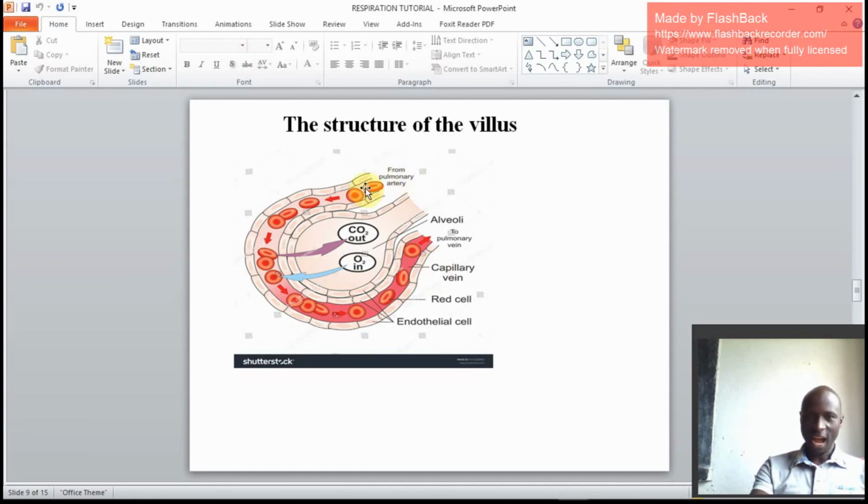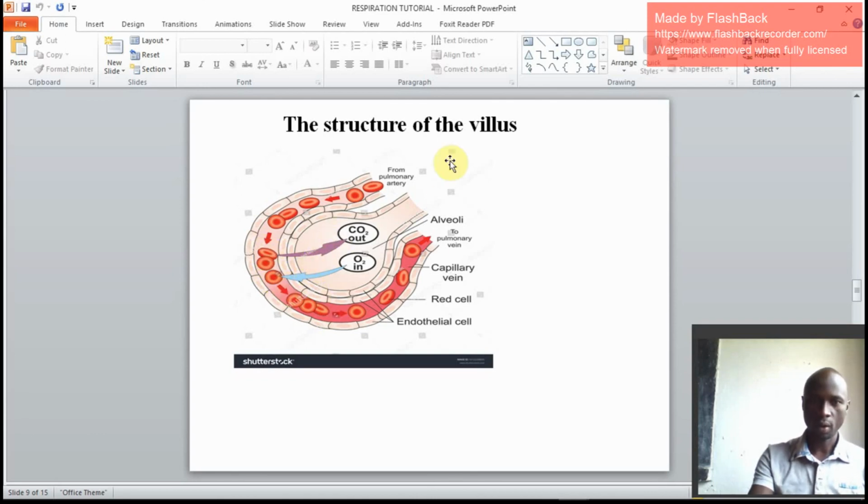We go to the structure of the villus. It is ball-like to some extent. It has this blood vessel that carries blood from the pulmonary artery. Remember, the pulmonary artery is the vessel that takes out deoxygenated blood. So deoxygenated blood will come and enter. These are red blood cells, and you know the red blood cells transport oxygen.